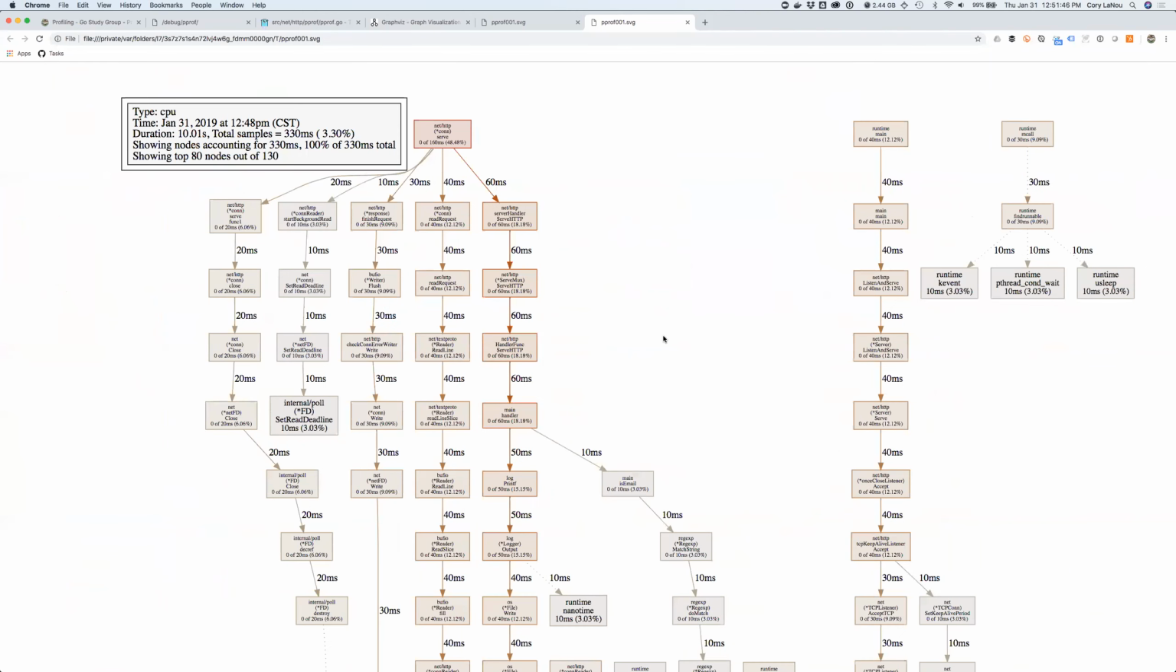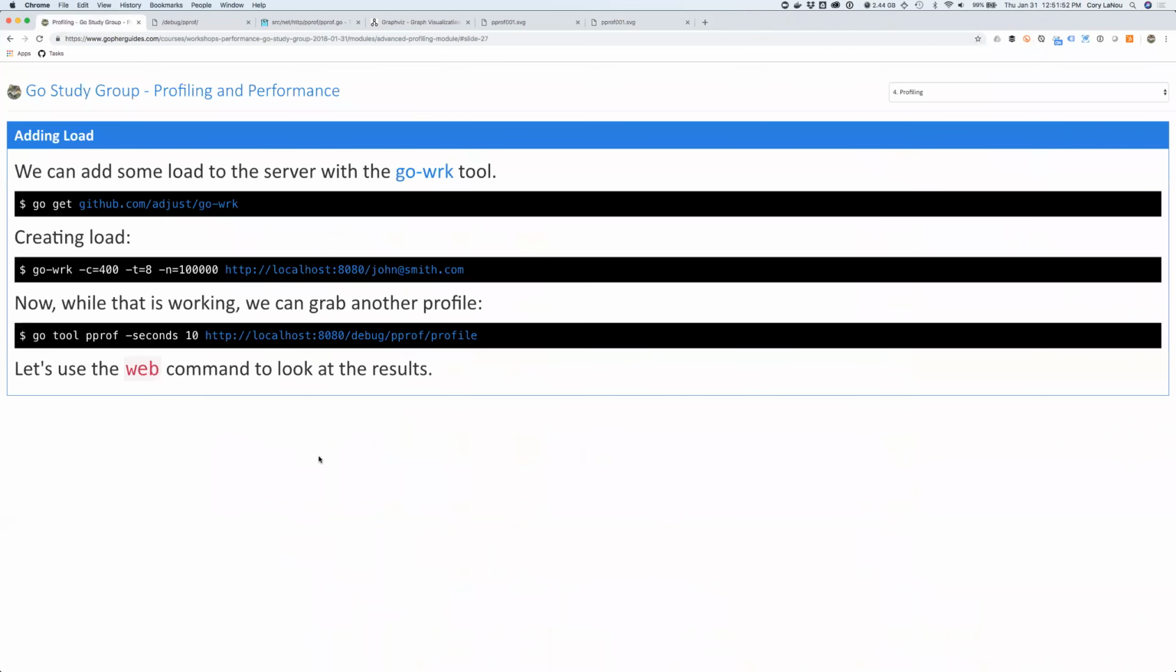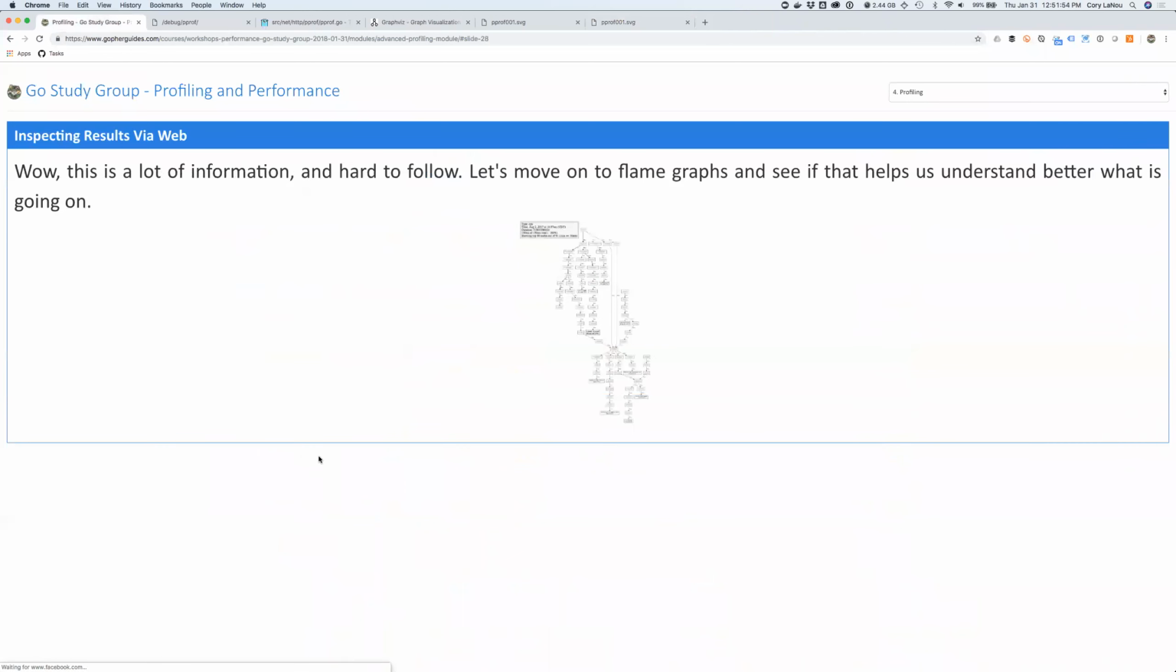So this is a live profile. As you can see, a lot more moving parts. But again, it highlights everything in red so you kind of know where to look for your stuff. All right, so we just did that.